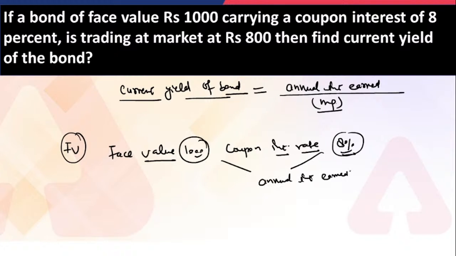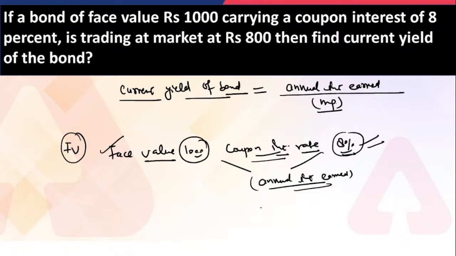How many of you remember, like yesterday I explained, that whenever you get the face value and the coupon interest rate, in the examination multiple interest rates may be given, so you do not need to get confused about which interest rate to apply. You have to apply the coupon interest rate. I also explained the zero coupon, what we understand by the zero coupon interest rate.